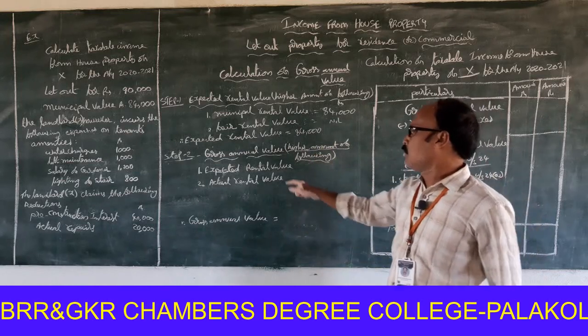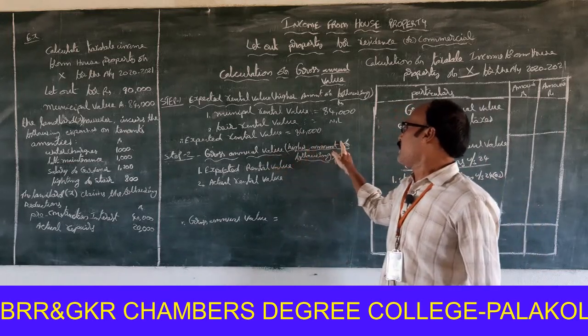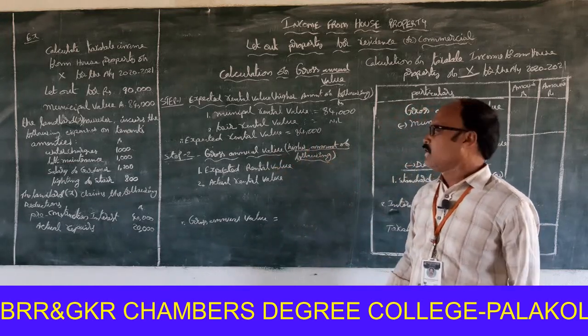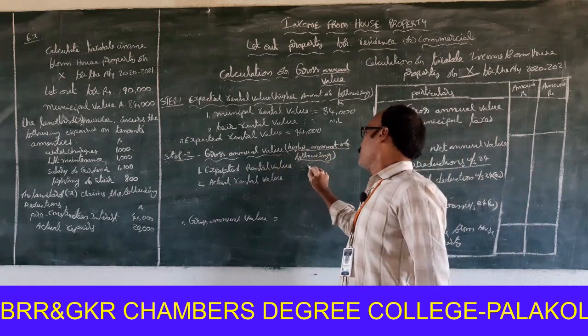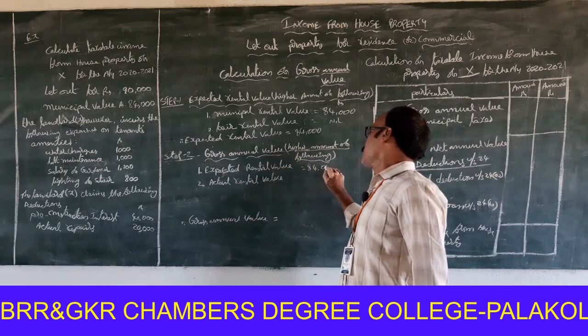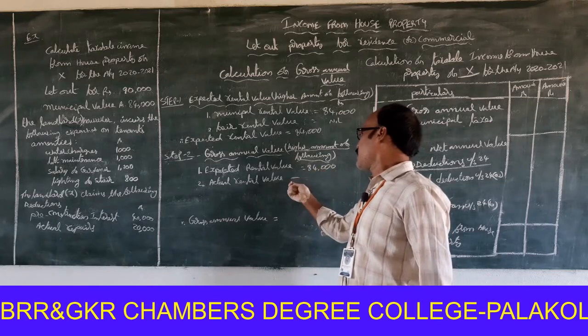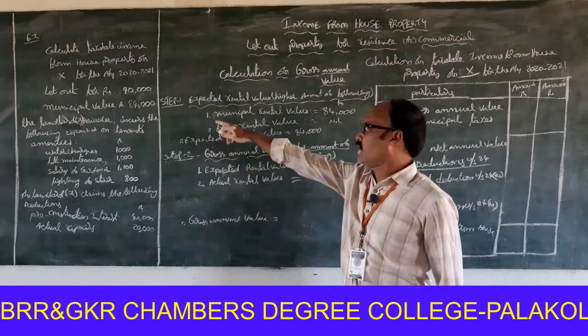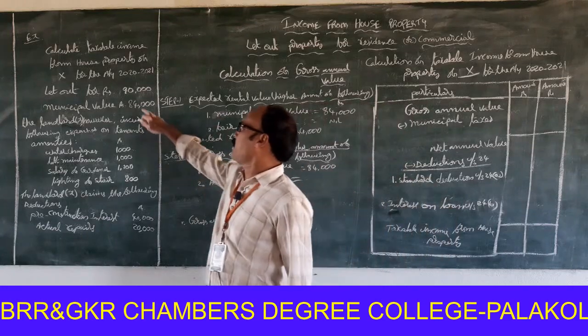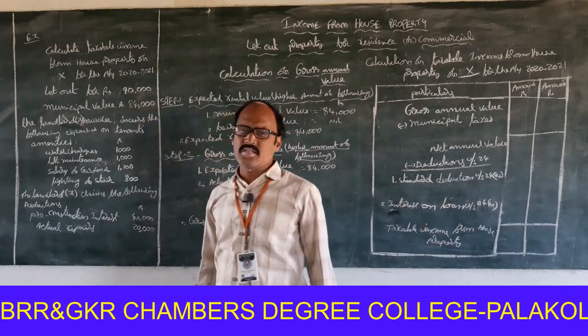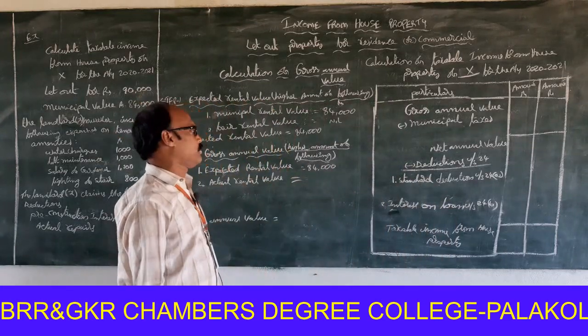Right. Step 2, gross annual value. Higher amount of the following: expected rental value, how much? 84,000. Next one, actual rental value. Look at that one. Let out for rupees means it is the received actual rental value.